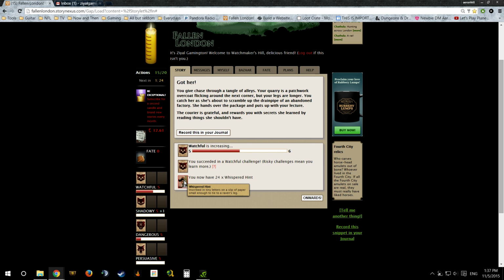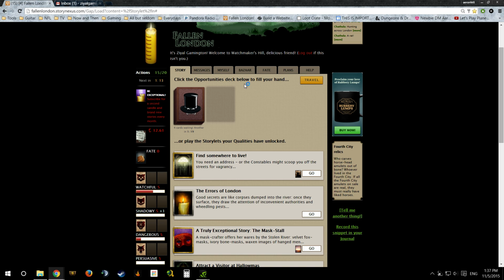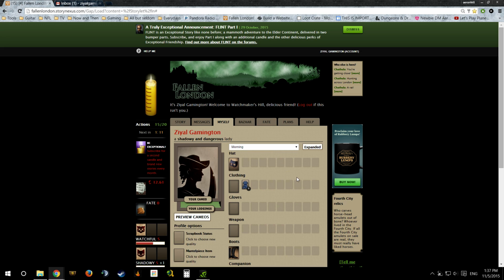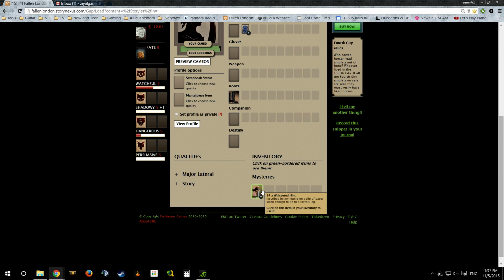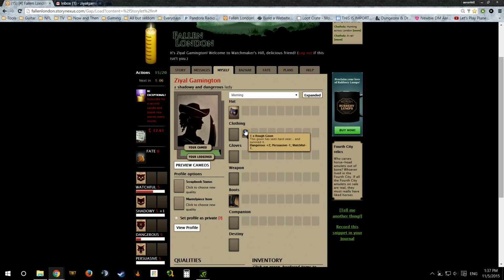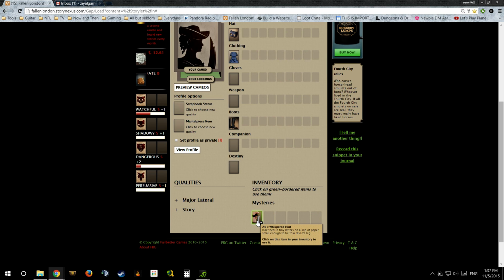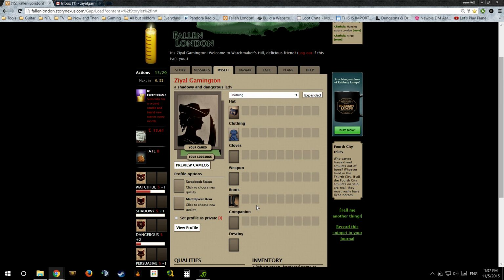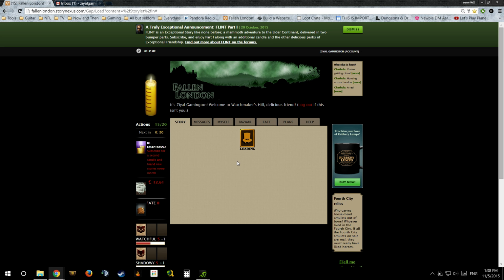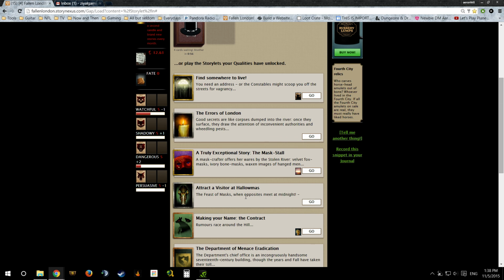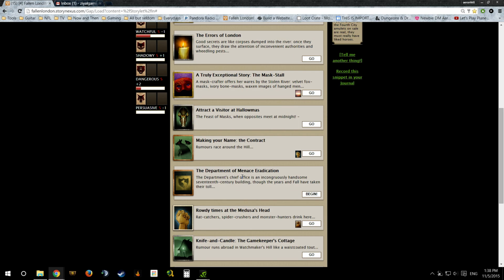So, we've got our very first item, Whispered Hints, you say. Inscribed in tiny letters on a slip of paper, small enough to be tied to a raven's leg. Fallen London is all about secrets. And just to show you here, down here now we have our very first item, which is some Whispered Hints. It's pretty much the lowest form of currency when you start off the game. I'll show off more of that when it comes to showing more of the character. But first things first, we got ourselves a whole slew of things going on.